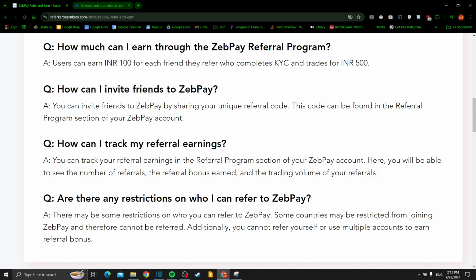Are there any restrictions on who I can refer to ZebPay? There may be some restrictions on who you can refer to ZebPay. Some countries may be restricted from joining ZebPay and therefore cannot be referred. Additionally, you cannot refer yourself or use multiple accounts to earn referral bonus.